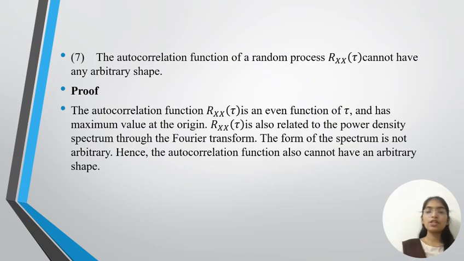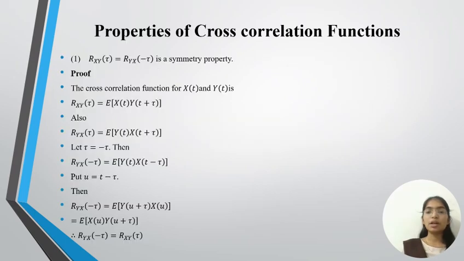The autocorrelation function of a random process Rxx(τ) cannot have any arbitrary shape. Proof: the autocorrelation function Rxx(τ) is an even function of τ and has its maximum value at the origin. Rxx(τ) is also related to the power density spectrum through the Fourier transform. The form of the spectrum is not arbitrary. Hence, the autocorrelation function also cannot have an arbitrary shape.